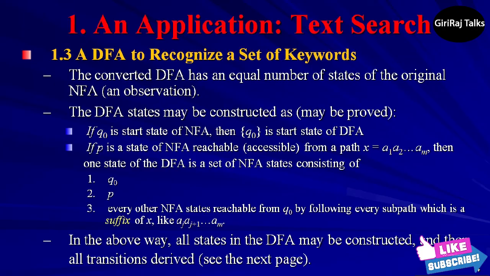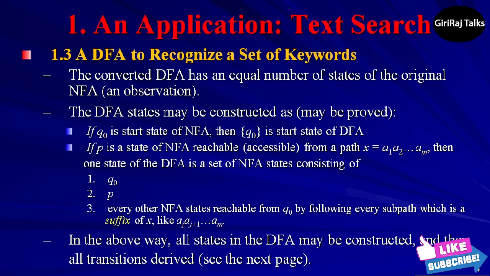The rules for constructing the set of DFA states are as follows. First step: if q0 is the start state of the NFA, then {q0} is one of the states of the DFA. Let us take step B. Suppose p is one of the NFA states and it is reached from the start state along a path whose symbols are a1, a2, up to am.